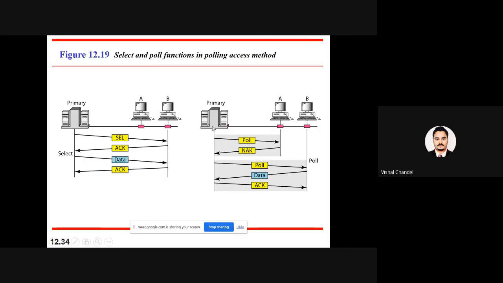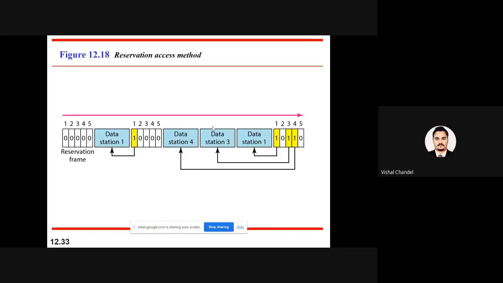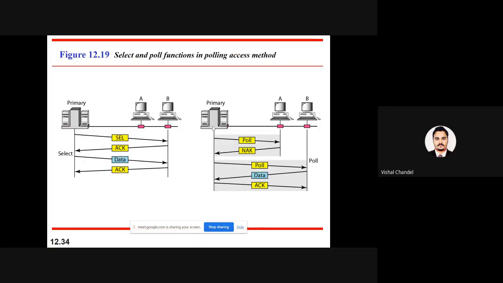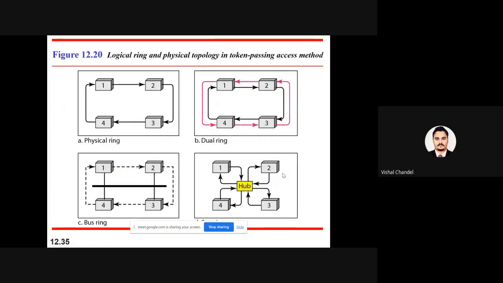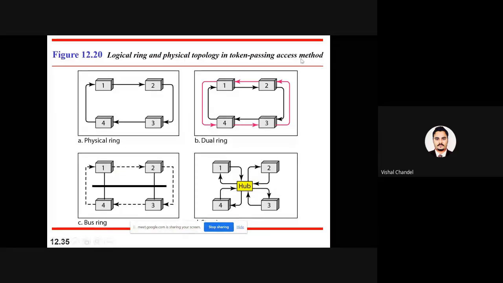So reservation is just like a general reservation when we are allocating the channel to every station for a specific time. So that is the reservation. Polling is when we are asking the stations, are you interested to use the channel? So how will they reply? Who is near will reply first, and who is far will reply later. Now last, we are saying the token ring.